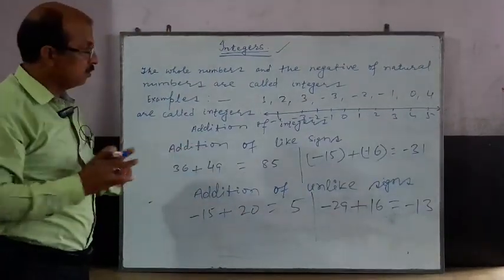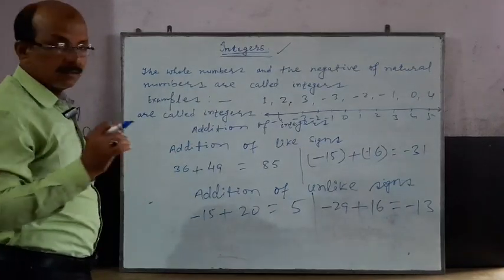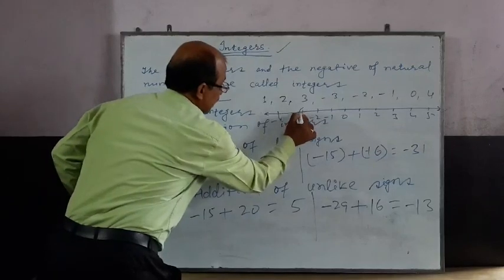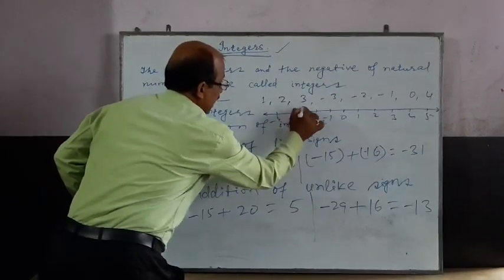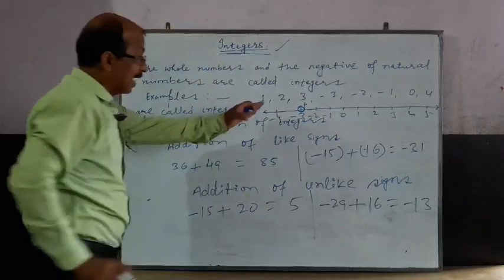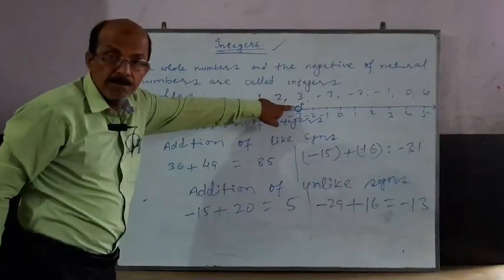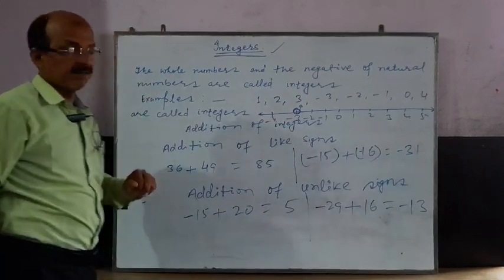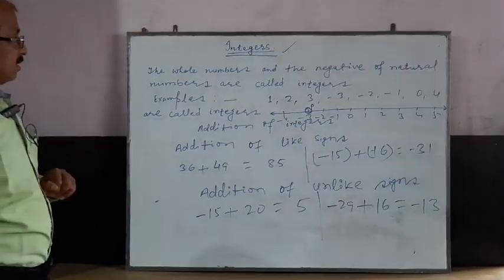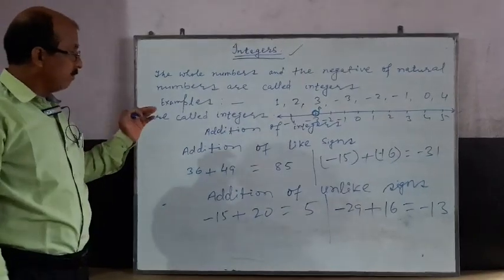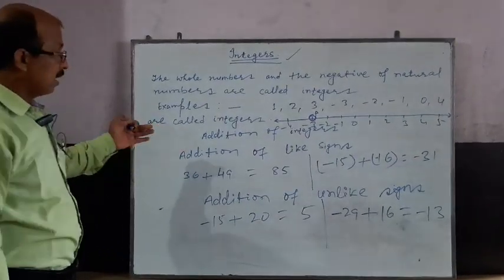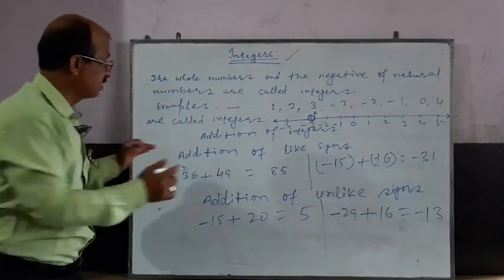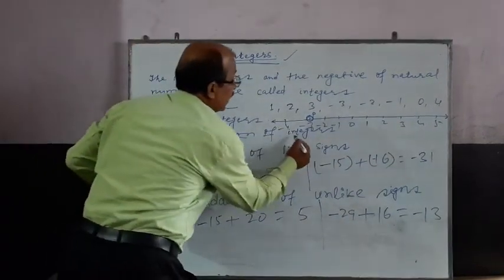When someone asks you to mark the integer minus 3 on the number line, look here, this is minus 3. You can put a point P, and you can easily say that P represents the point minus 3. Now, I am going to tell you how you can add if two integers are given. That means addition of integers.